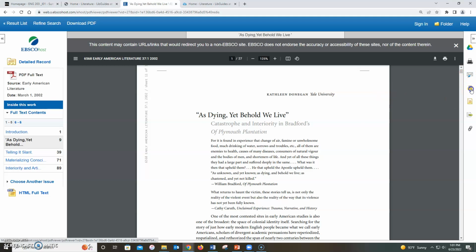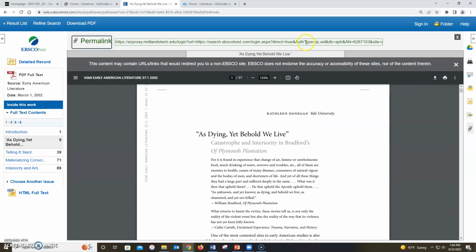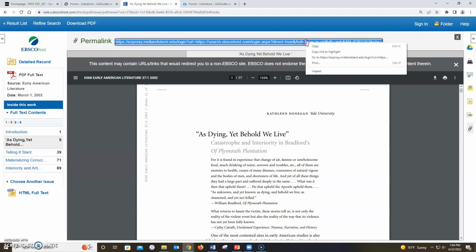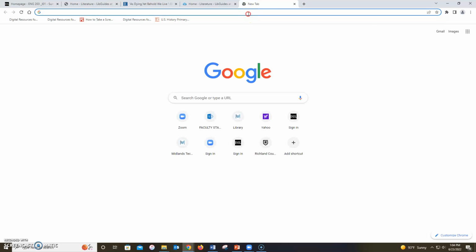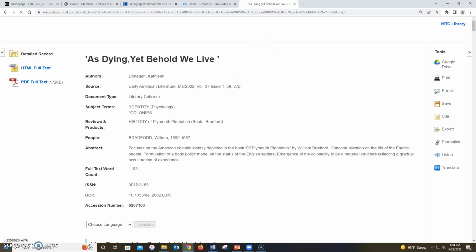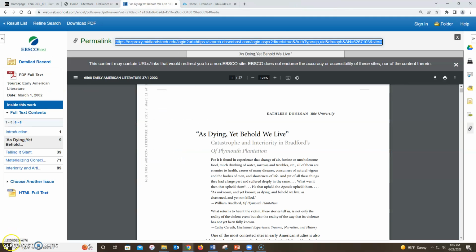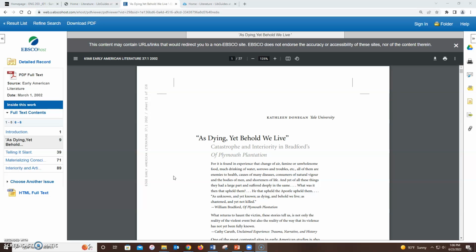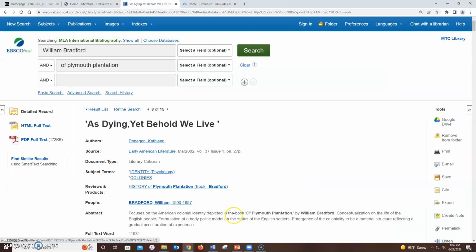If you click on the folder icon, you may temporarily save the article in a folder that you may access as long as you don't log out of the database. The permalink provides a stable URL that will take you back to the record page for this source. This link is particular to our library's database and is the preferred URL to use in your citation. Be aware that articles saved from EBSCO may not have the publication information attached, so you may need to copy this information from the record page for the source.